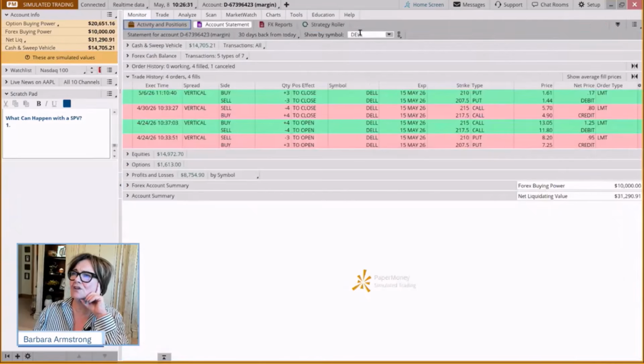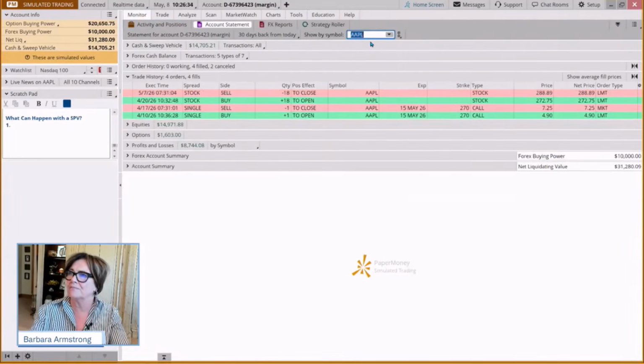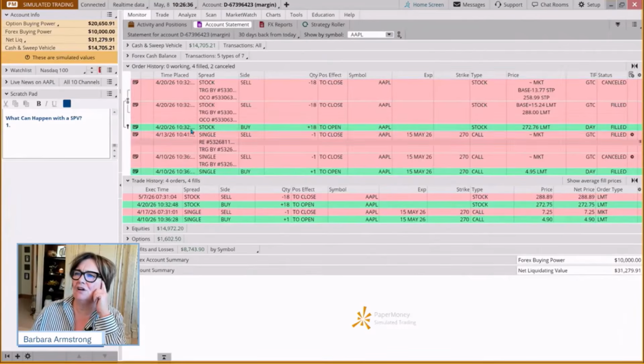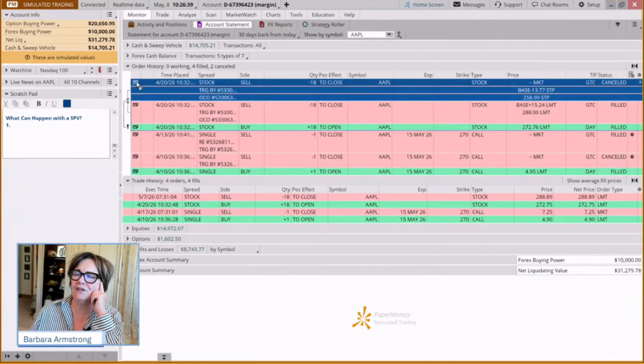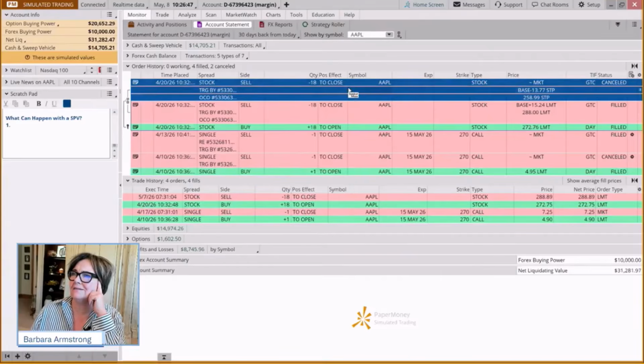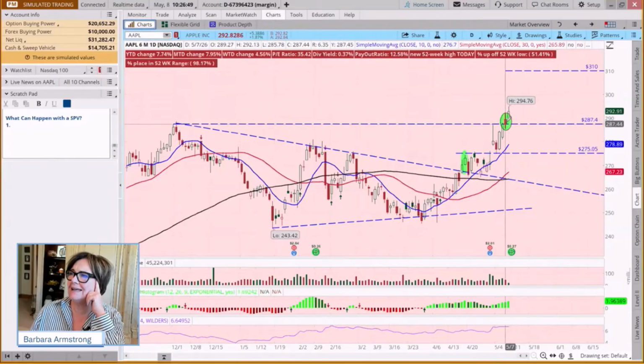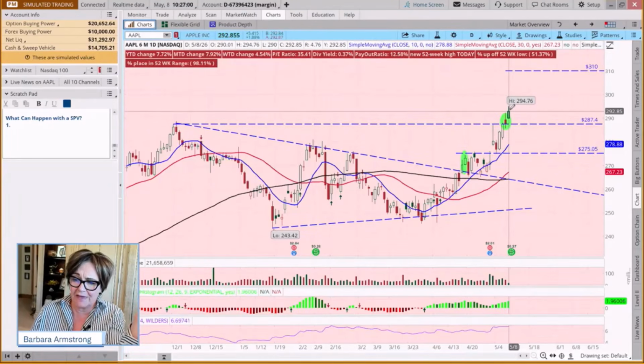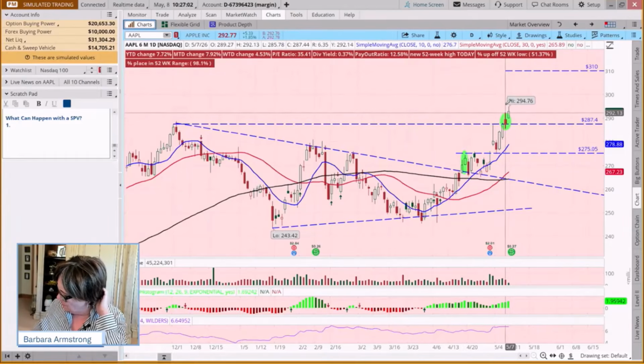So when we come to the monitor tab and we look at Apple, and if you want to say on what basis did I do this trade, if you click on your note, the target was the previous high. And so our target on this was 288. And so the nice thing about this is it hit 288 and then pulled back below, but we were out. And you might say, well, that didn't work out well because look at how high it's gone. But we said we would be happy with that result if we got it. And this was a return on investment of almost 6% if you do the math.